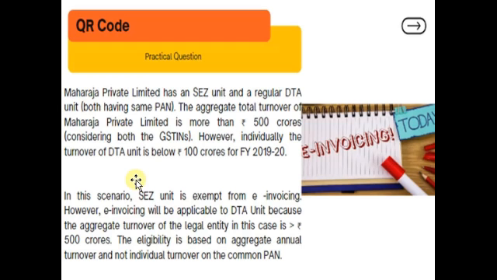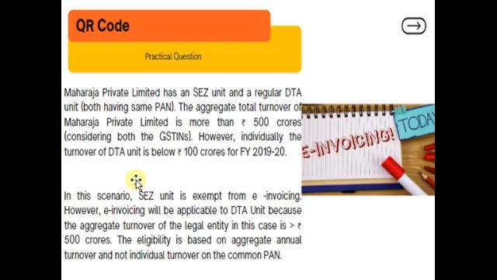So if I look at this question, it seems as if for the domestic unit this QR code concept is applicable, because the aggregate turnover of the entire company is more than 500 crore. However, individually the turnover of the domestic tariff area unit is below 100 crore for financial year 2019-20, but we are not concerned about the individual turnover. So I think you must have got the answer.